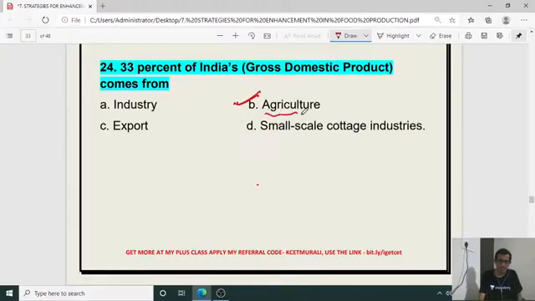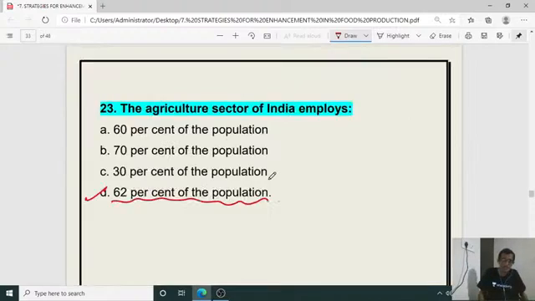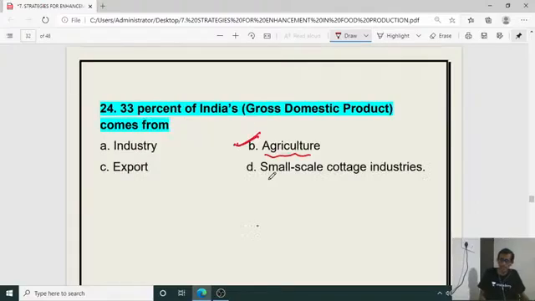From agriculture, about 33% of India's GDP, because in the previous question I said about 62% of the population is directly or indirectly employed in the agriculture sector. So that large percentage provides about 33% of the GDP of our nation.